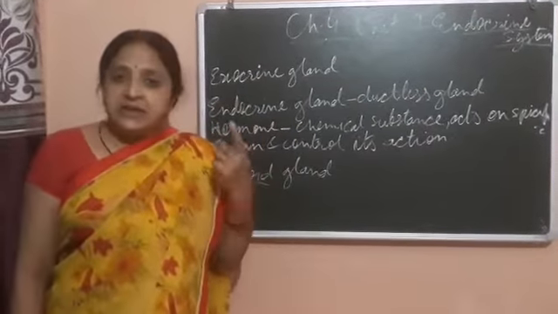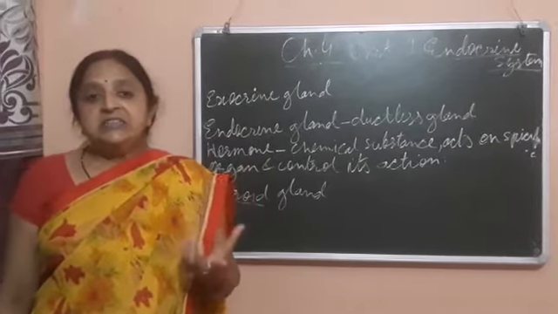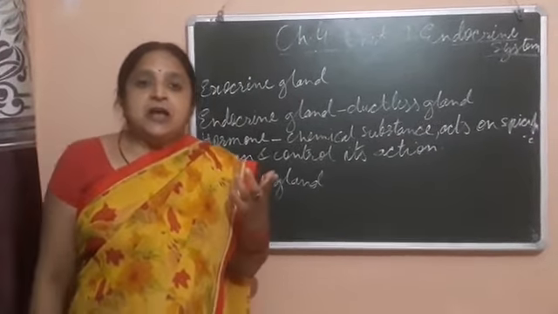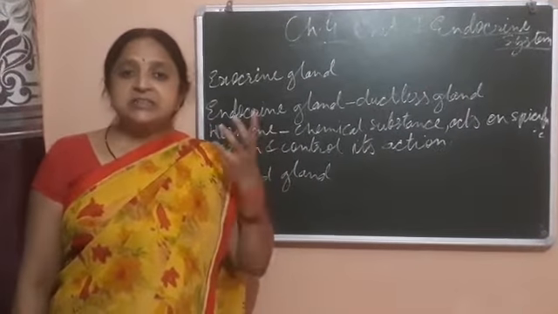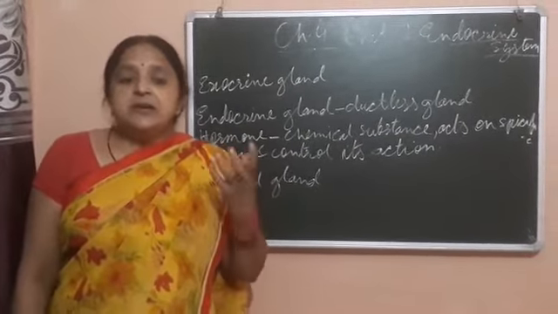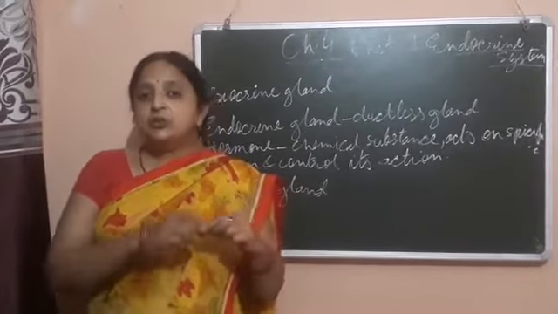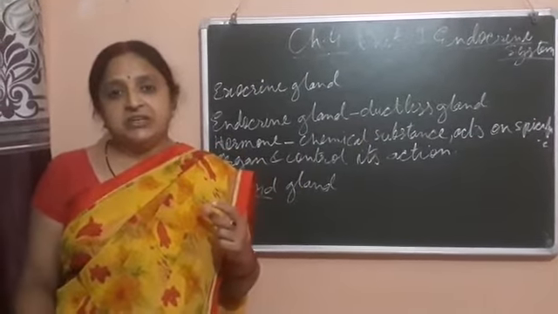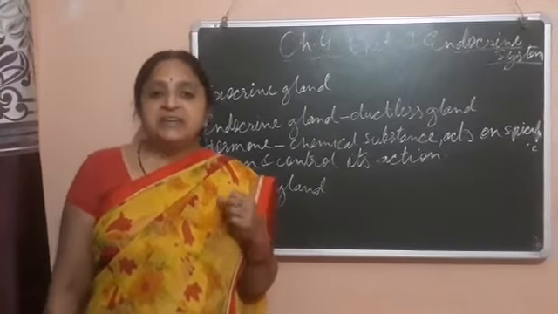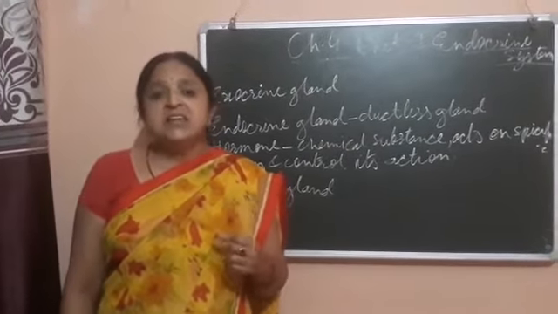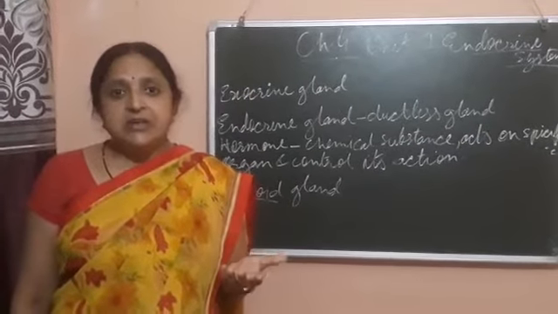Exocrine glands, like the liver and salivary glands, secrete their secretion not directly into the blood. They send their secretion through a duct into the blood or into a specific organ. Like, suppose, the pancreas. The pancreas works both exocrinely and endocrinely.